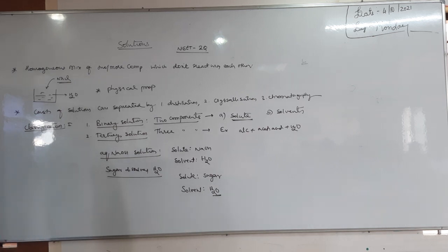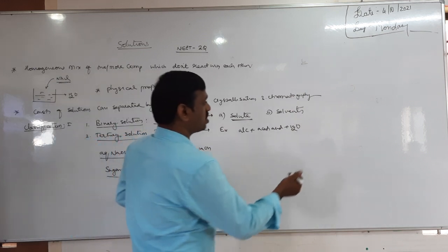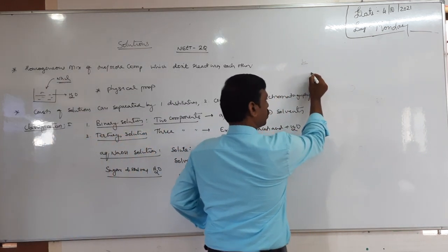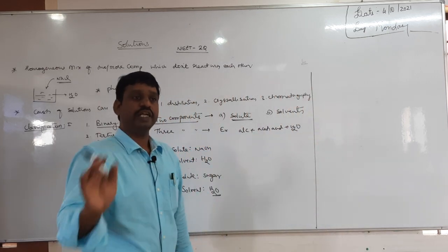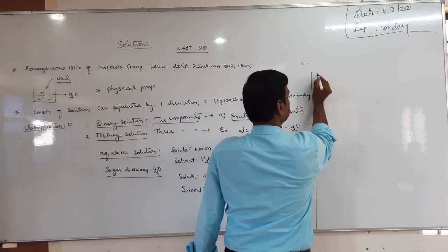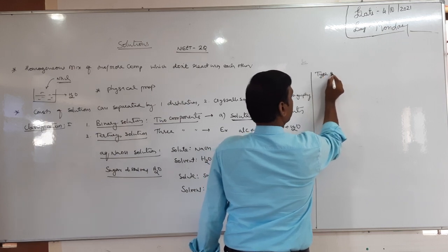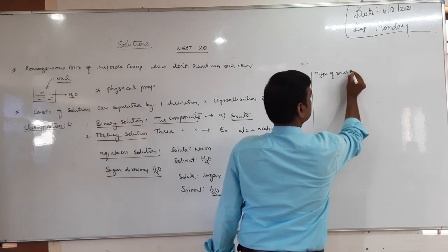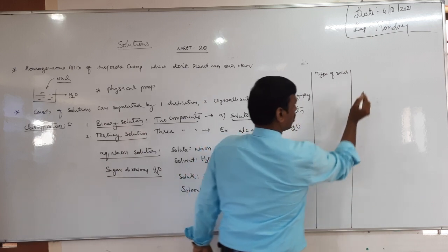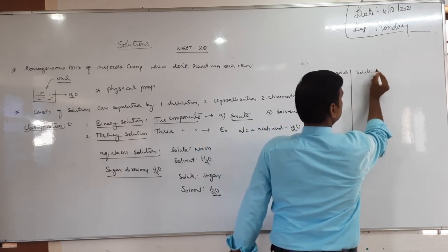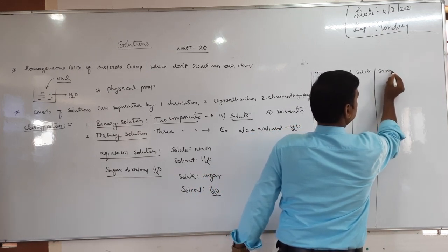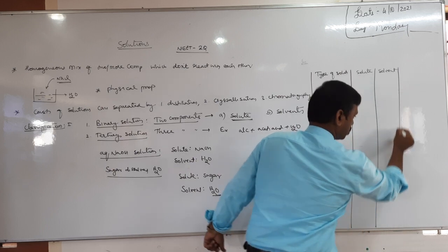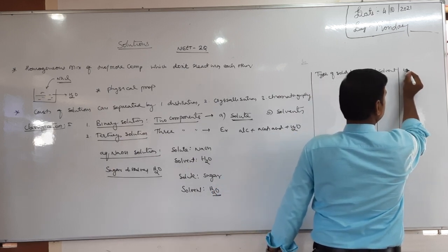Next there is another classification, classification 2, based on physical state. Based on physical state, solutions are further classified into 9 types. Let us take type of solution, what is the solute and what is the solvent, with examples.